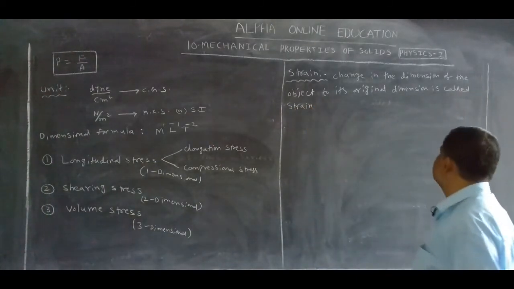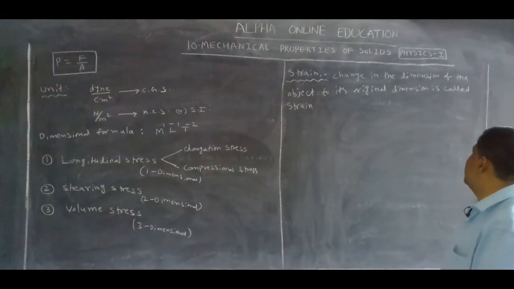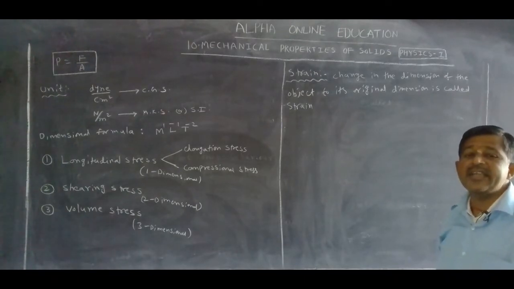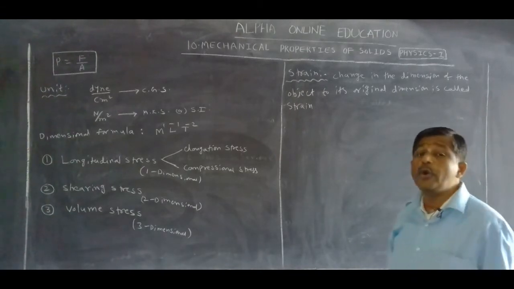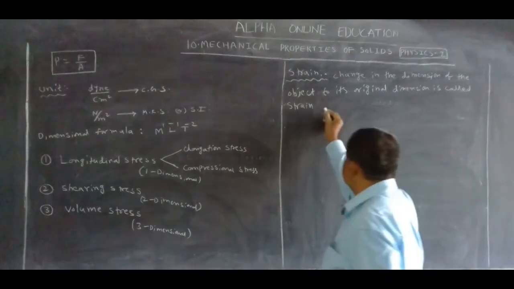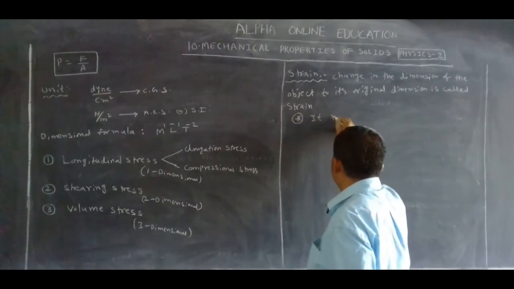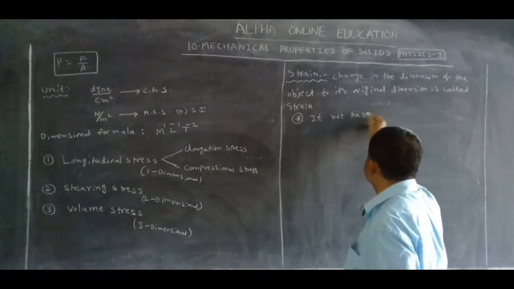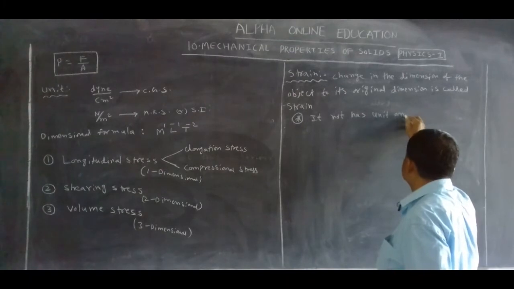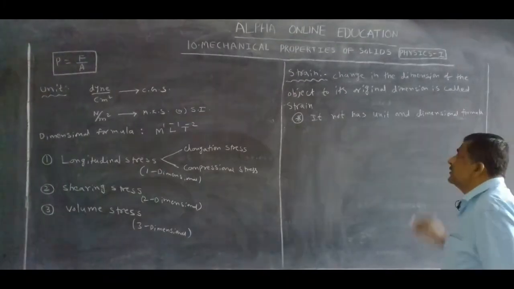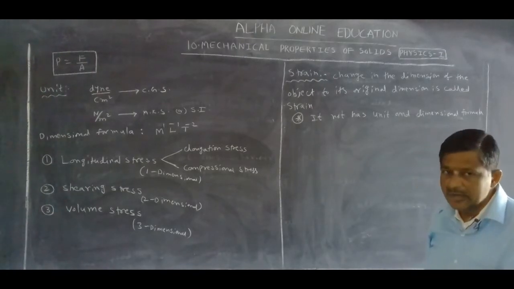The change in the dimension of the object to its original dimension is called strain. Now this strain has no unit. It does not have a unit and a dimensional formula. Strain does not have a dimensional formula.